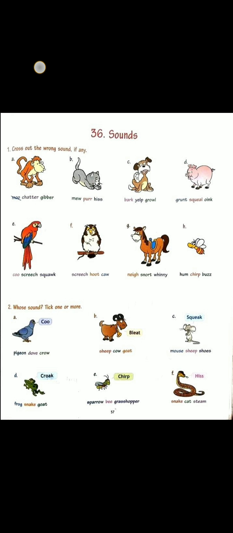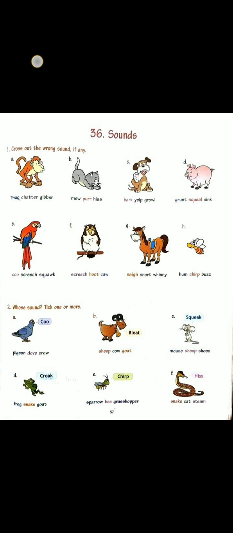Next one is cat. Cats mew, purr, hiss. All the sounds are correct. Now next is dog. Dog can bark, it can yelp, it can growl. So all three options are correct. Next one is pig. They can grunt, squeal, squeak. All three options are correct.